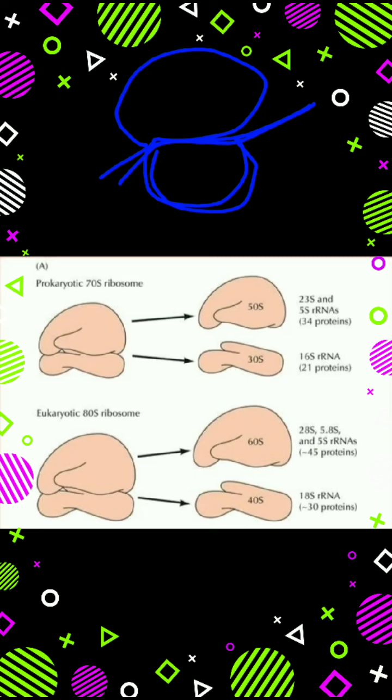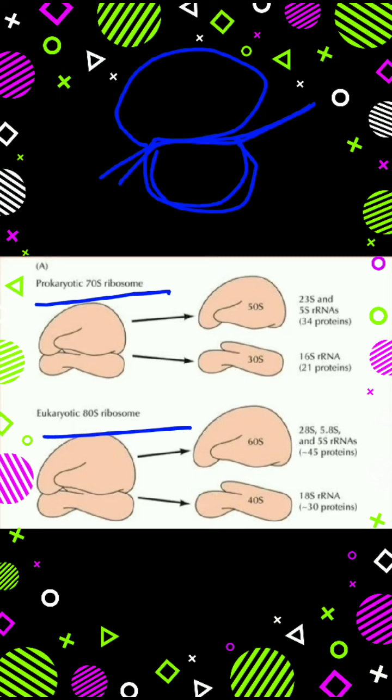On the basis of these two units, ribosomes are of two types: 70S ribosome, which is found inside prokaryotic cells, and 80S ribosome, which is found inside eukaryotic cells. The larger subunit of 70S ribosome is 50S, and the smaller subunit is 30S.